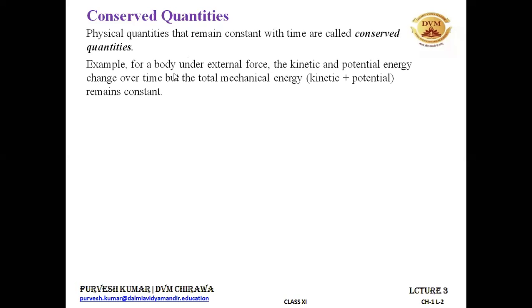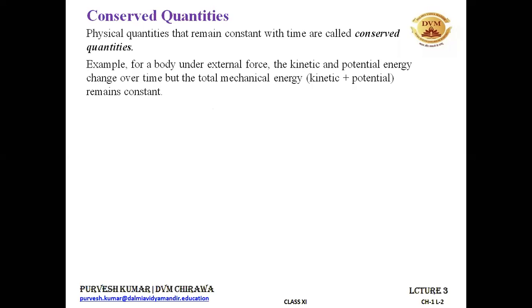For example, for a body under external force, the kinetic and potential energy change, but the total mechanical energy remains constant. You may have done a derivation for this in class 9th: if you drop an object from a height, when it is at a height, it has some potential energy. And when you drop it, the potential energy gets converted to kinetic energy. At every point during the motion, the total mechanical energy remains constant.